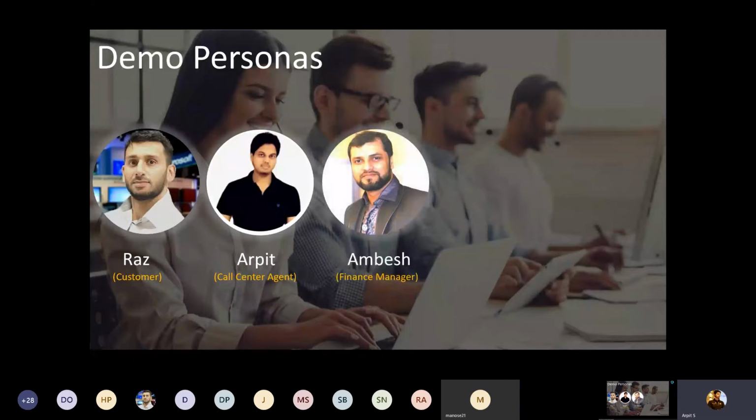Ambes will be the finance manager for the demo, and he will be responsible for all kinds of approvals that need finance or payment requests. For example, Raz has purchased some product from the company, and he wants to return it and get a refund. For these kinds of approvals, in order to initiate the payments, Ambes will be the finance manager who will be responsible for initiating the payments or all the finance-related approvals.